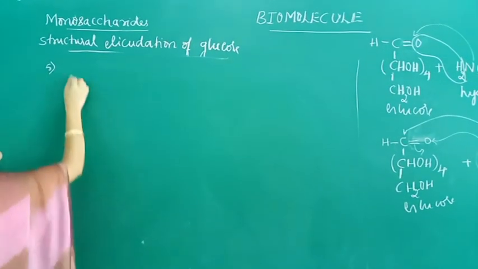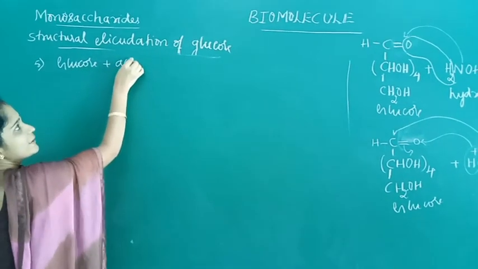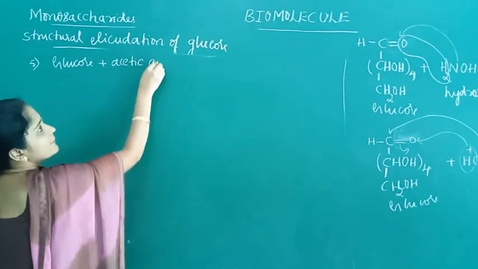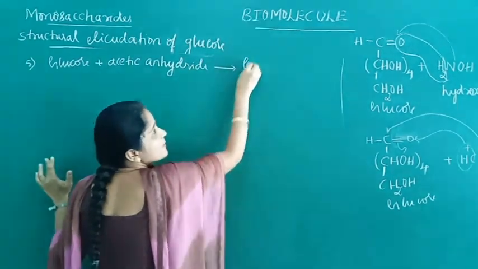Next, the reaction is when glucose is heated with acetic anhydride, we get glucose pentaacetate.